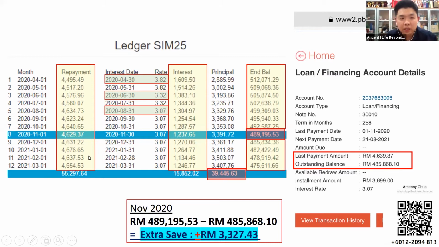So if the system tells you that you can make an early settlement in 15 years, your bank account can also be shortened to 15 years. This is the accuracy of the system that we can provide to you.